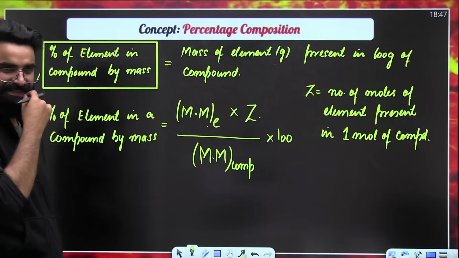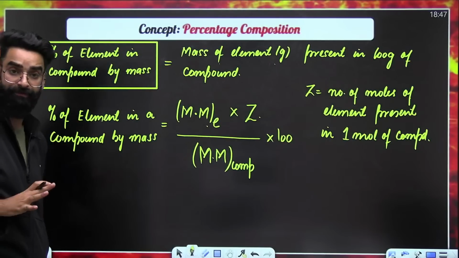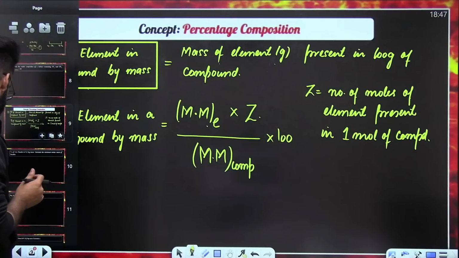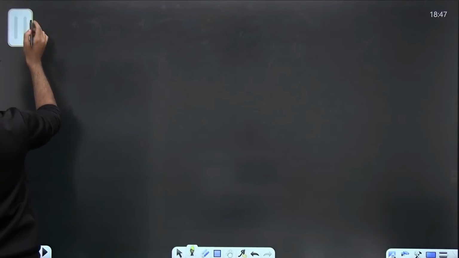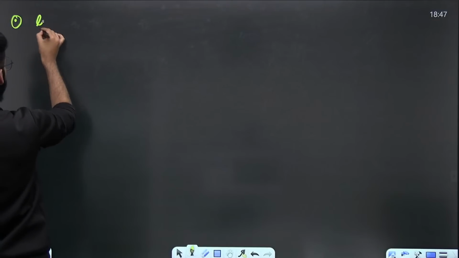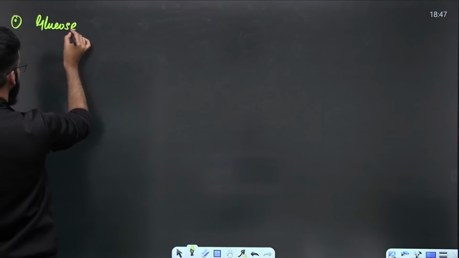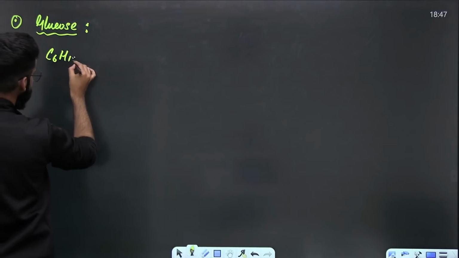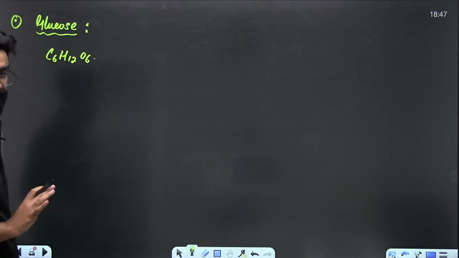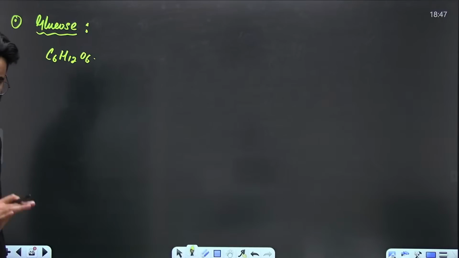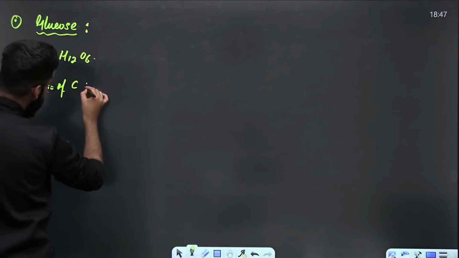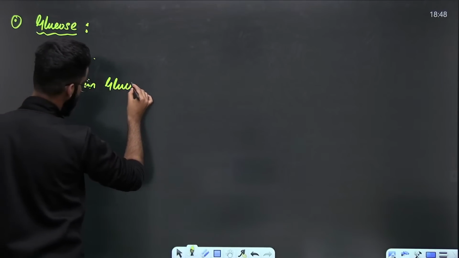Now, what does all this mean exactly? I hope you took a note of every single thing. Now, let's understand all this in detail. See, guys, for example, I'm taking the example of glucose. Do you know the molecular formula of glucose? It is C6H12O6, correct? You know it.